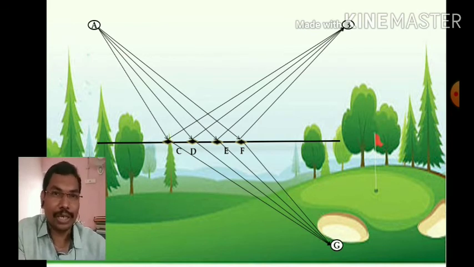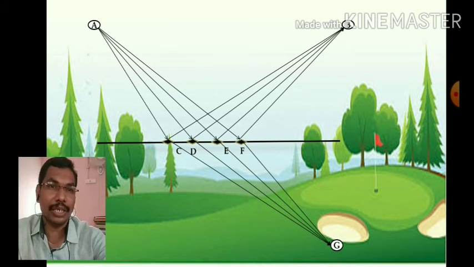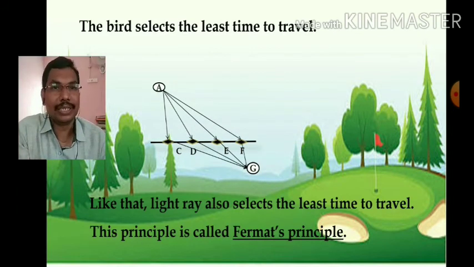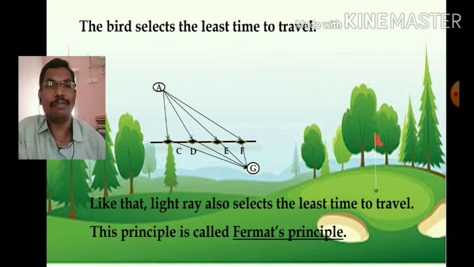shortest path. Check ACG, AFG, ADG and AEG. In all these 4, AEG looks like a straight path, and the remaining are all bending paths. For bending paths it takes more distance, and for a straight path it takes less time. So that's why it will select AEG. Now the bird selects the least time to travel. Like the bird, light also selects the path which takes less time, and this principle is called Fermat's principle.